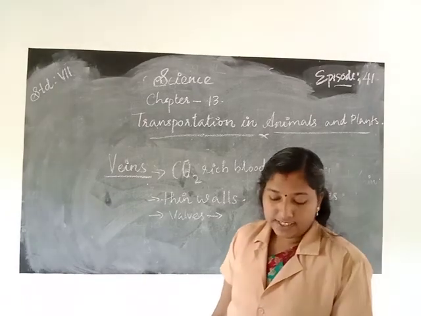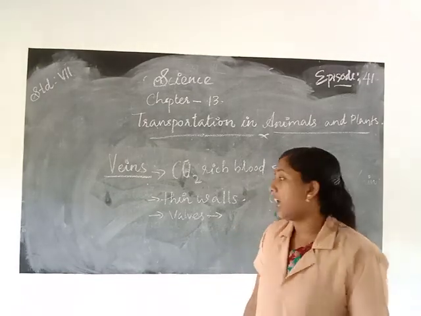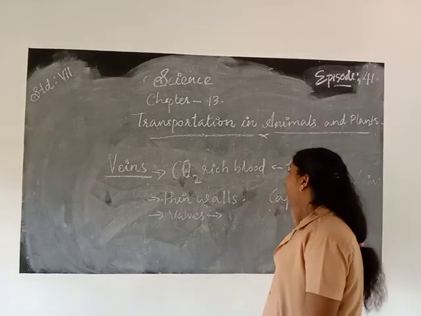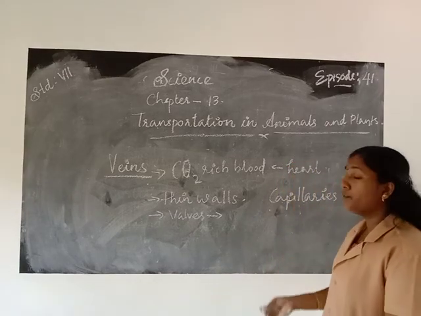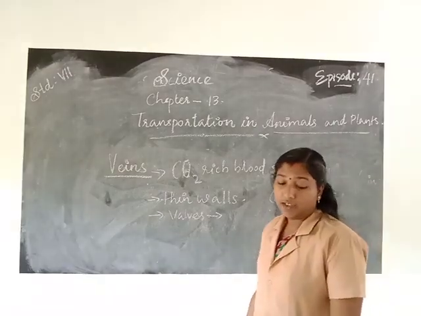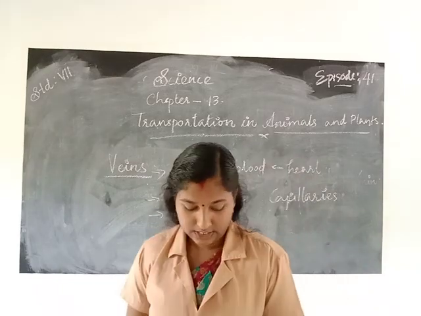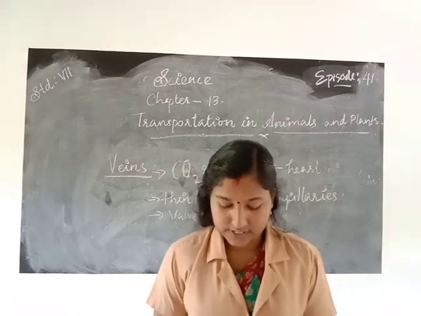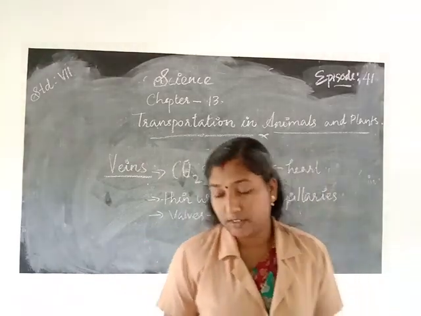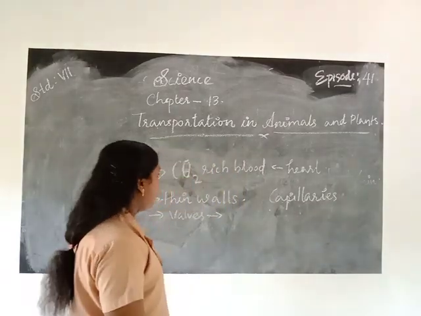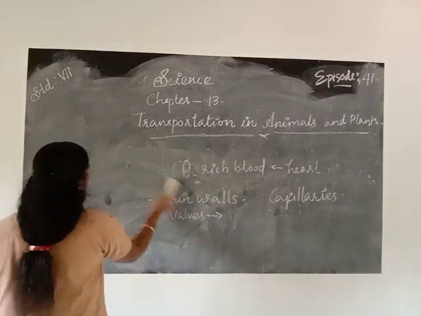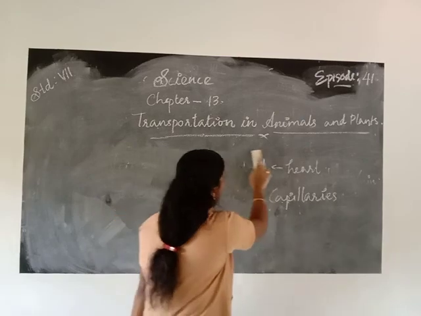Okay, the capillaries join up to form veins. The thin capillaries join up to form veins, which empty into the heart. Next, the circulatory system consists of the heart. Next one, heart.